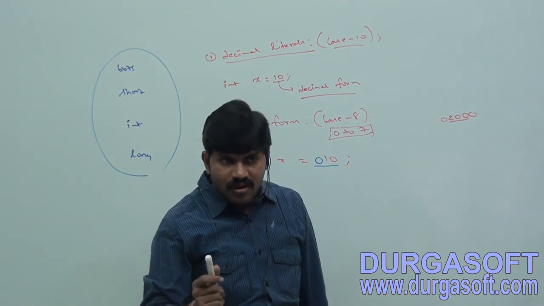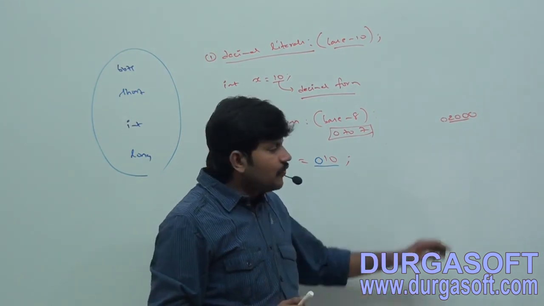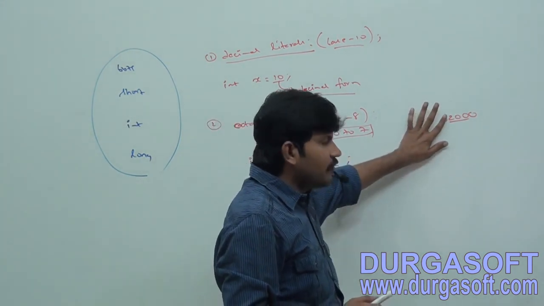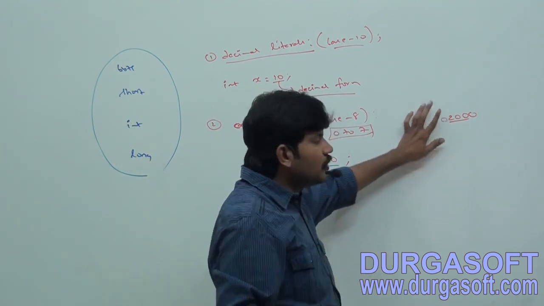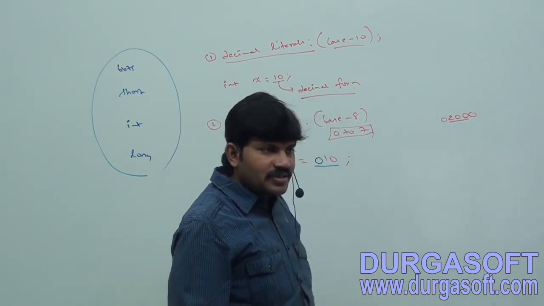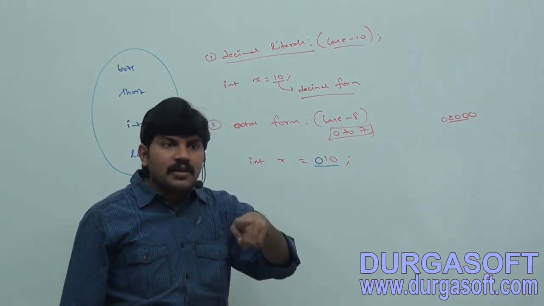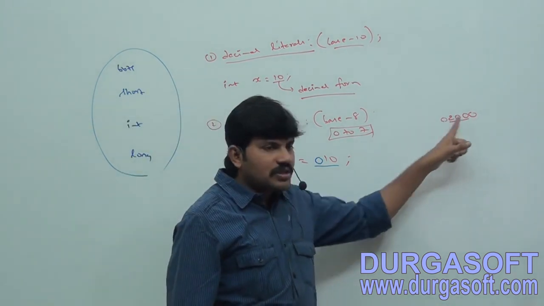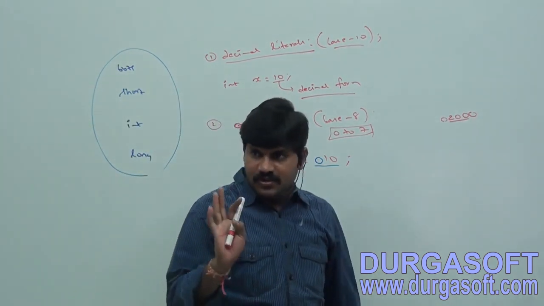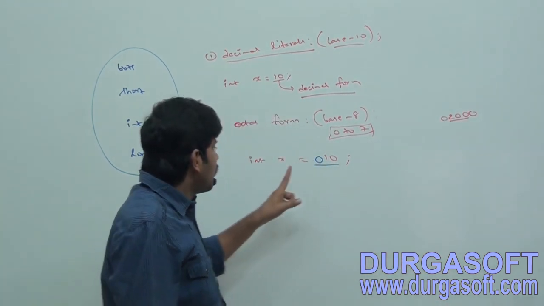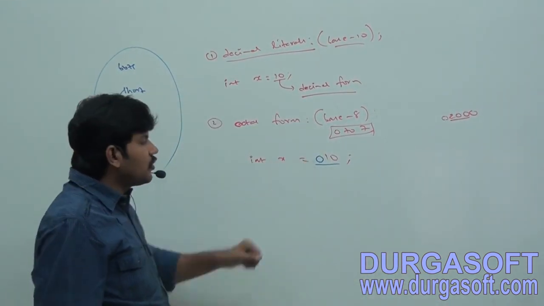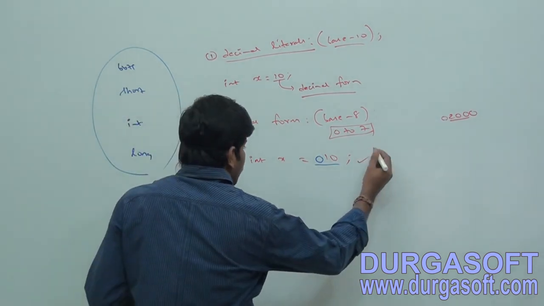Sir, this rule is not applicable for Java. If this 0 is not there, what is this one? Decimal value. If this 0 is there, it is an octal value, which represents a different value. Octal 2000, decimal 2000, both are not the same. There is a difference. Are you getting? Now int x is equal to 010 is nothing but octal.